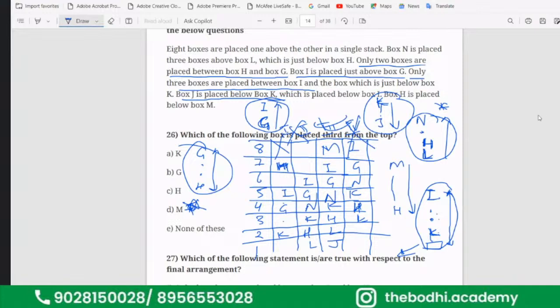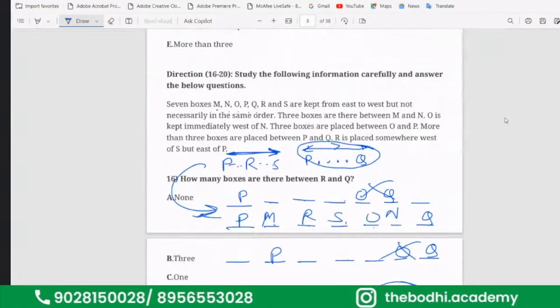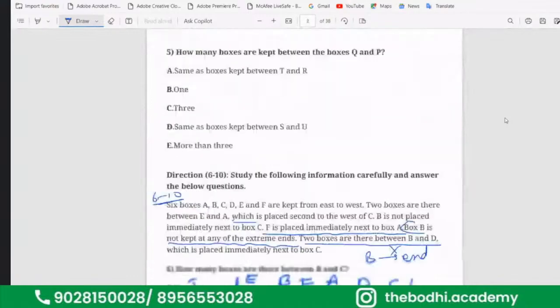Okay. So how many problems we have solved? 1, 2, 3, 4, and 5. 5 puzzles we have solved.